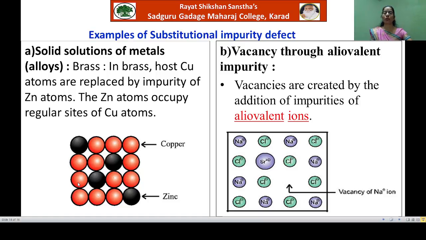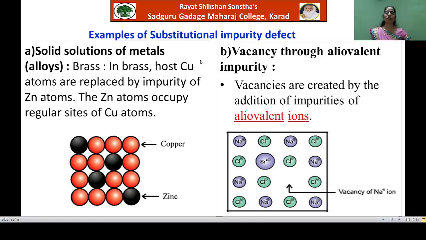Okay. So when the zinc is added in copper, the host copper atoms are replaced by the impurity of zinc atoms. Thus, the zinc atoms occupy regular sites of copper atoms. You will observe here in this picture, these are the copper atoms, while the black color atoms are the zinc atoms. Means some of the copper atoms are substituted by the zinc atoms. Okay, so brass, or all alloys, are showing the substitutional impurity defect.